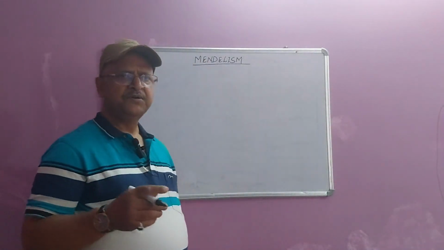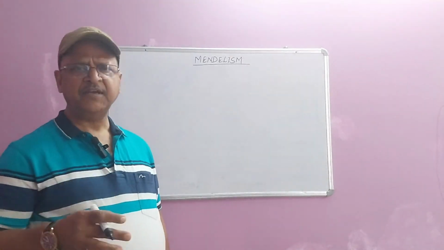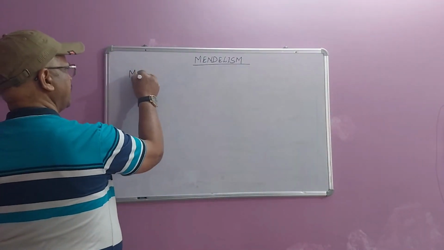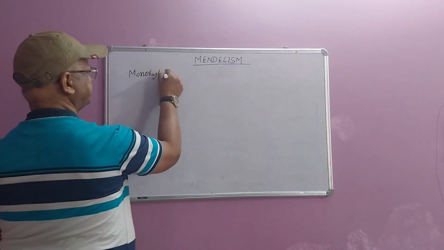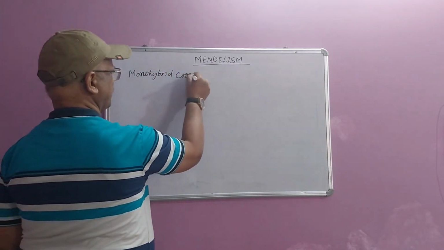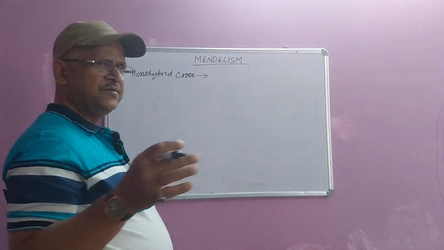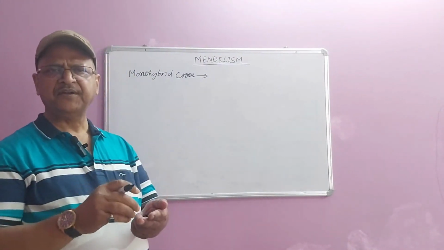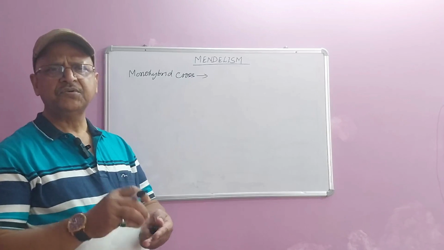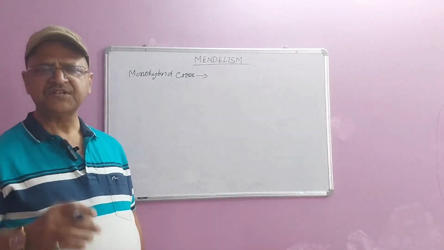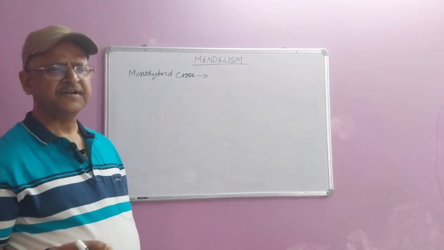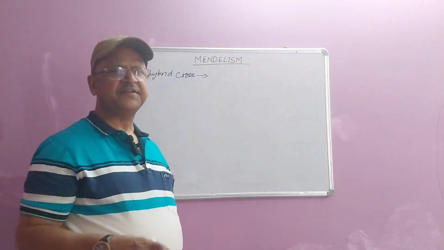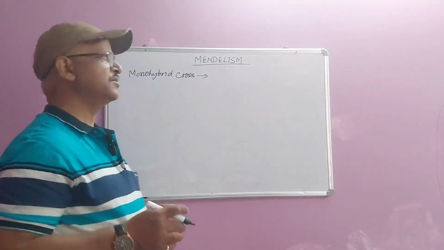He performed two different types of experiments. One is termed monohybrid cross. What is that? Cross means cross pollination, that is, transferring pollen grain from one flower to the stigma of another flower. But when we are performing a cross considering only one character at a time, it is termed a monohybrid cross.